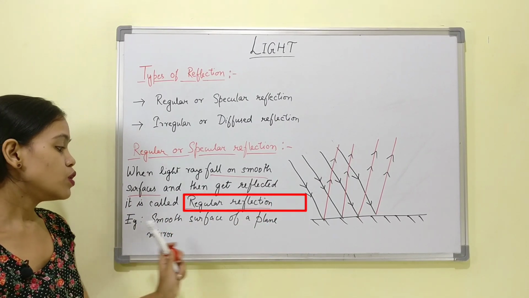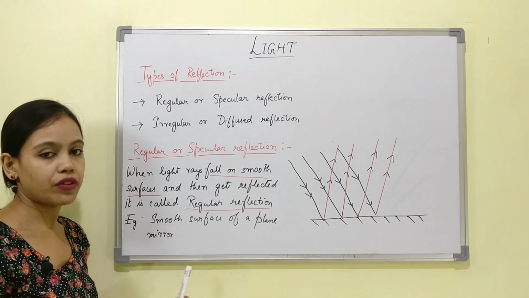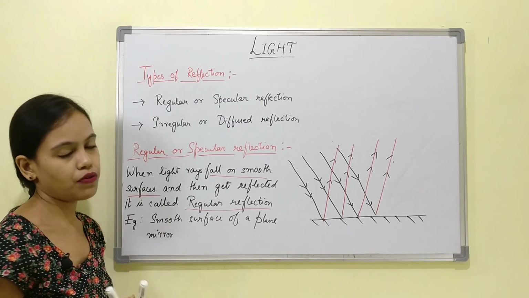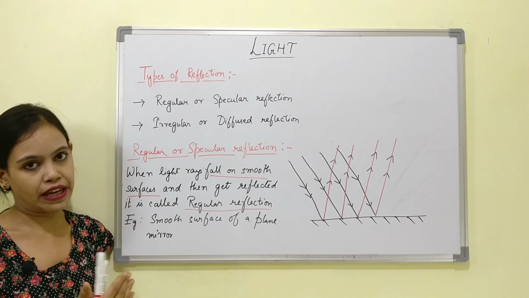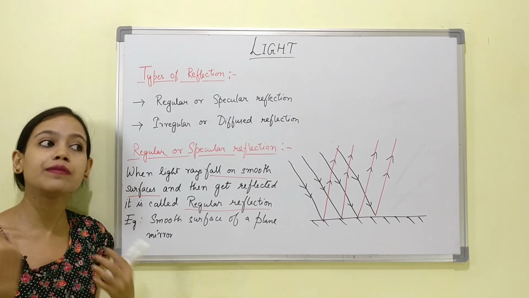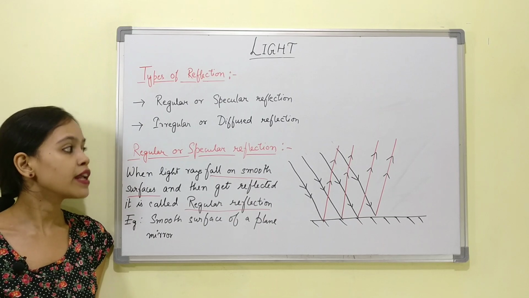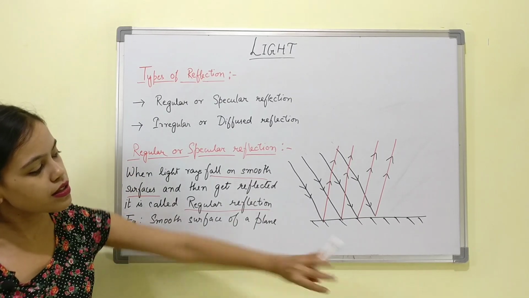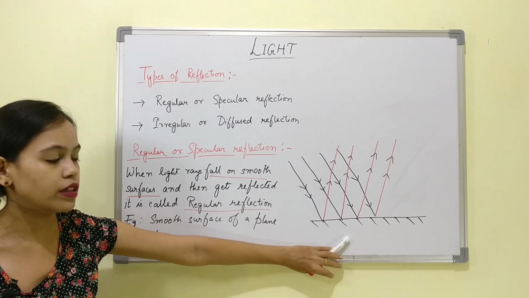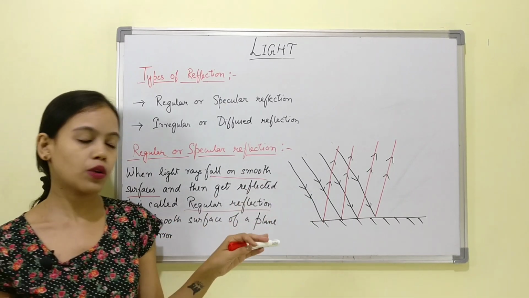For example, the smooth surface of a plane mirror. When light rays fall on the smooth surface of a plane mirror, they get reflected and we are able to see our images on that plane mirror, right? That is one example of regular reflection, and this is the diagram that will be required when this question is asked in the question paper.